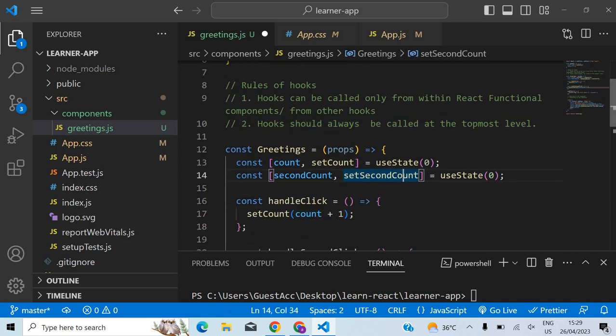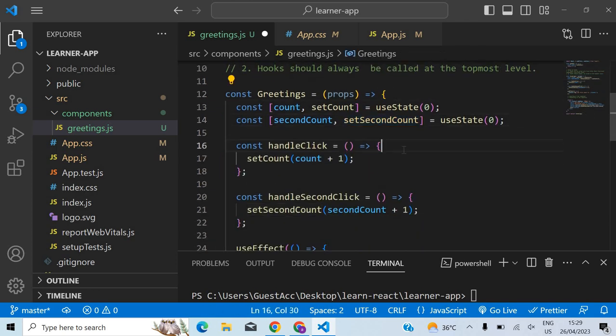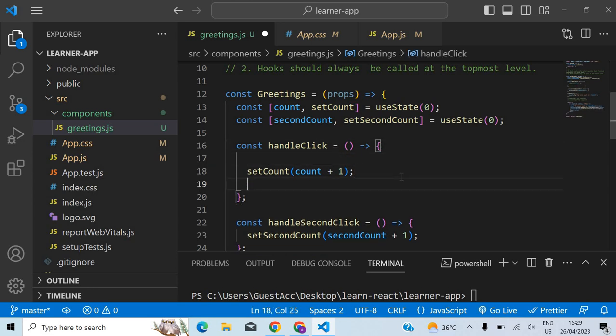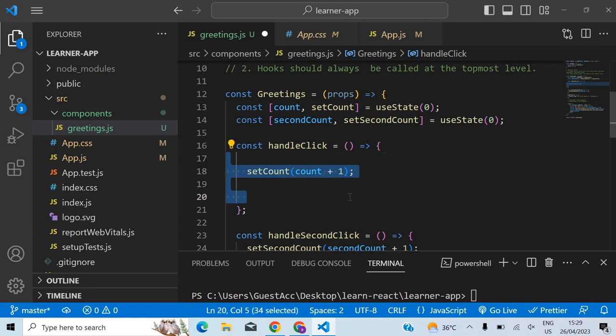If you take this component here, right, React component right here, which is the topmost level, this is the topmost level right here, these things. As for if you take line number 17, right, this line is not in the topmost level. Why? Because it is inside this function here. Okay, so whatever is between these two brackets, for example, this space, right, this is not the topmost level.